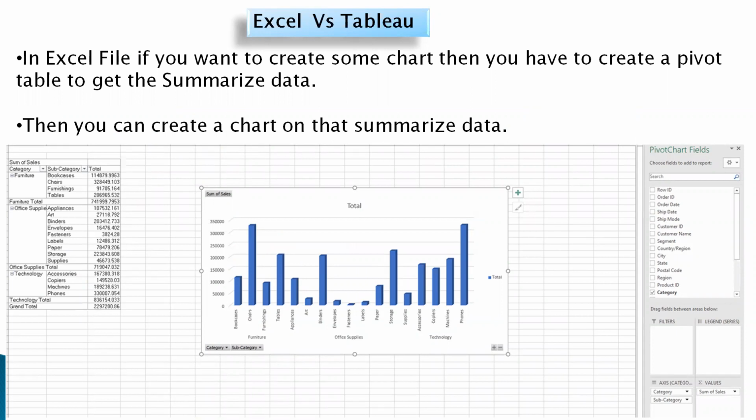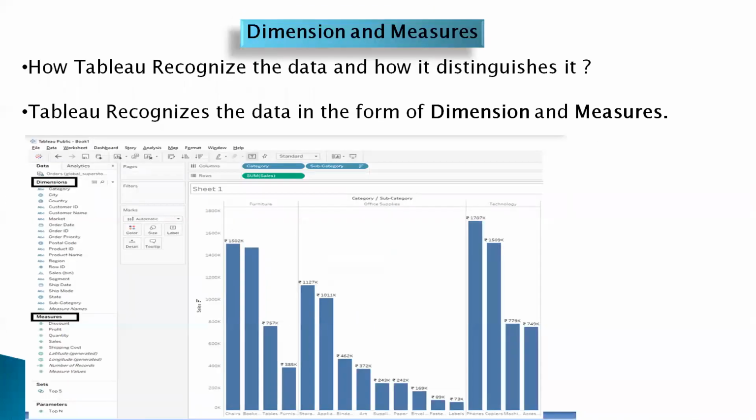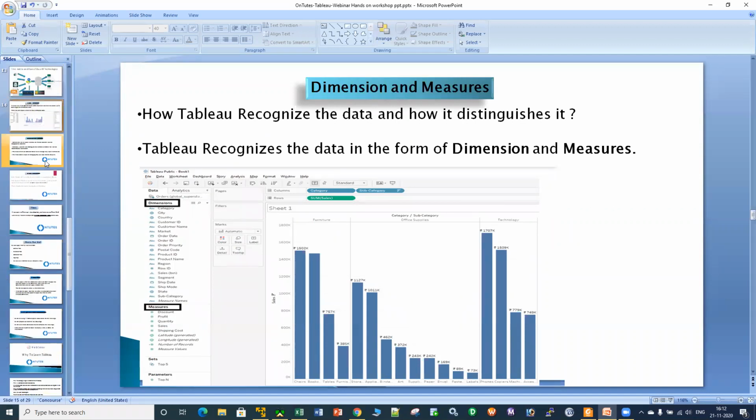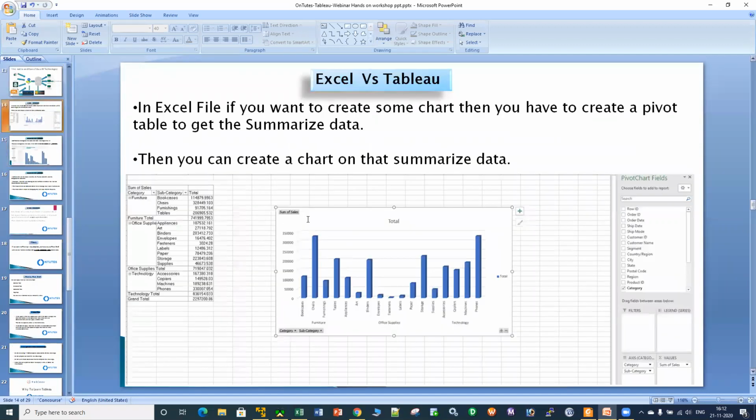And then we will be creating the same thing in Tableau, and then you can decide how easy and convenient it is to create your data reporting or your data visualization in Tableau itself, right? So first of all, let me create that particular report or data visualization in the Excel file, right?